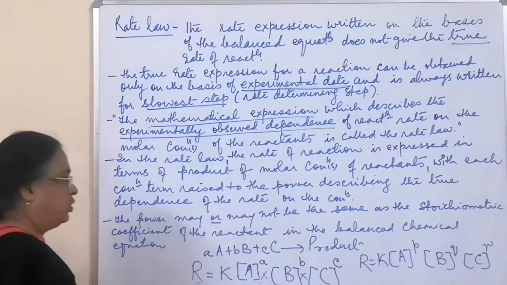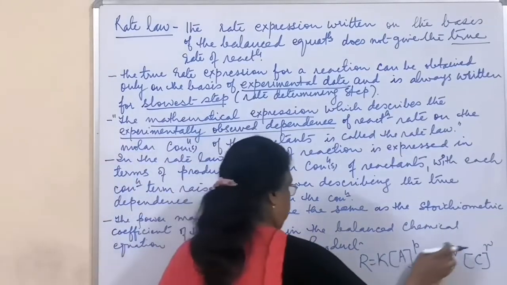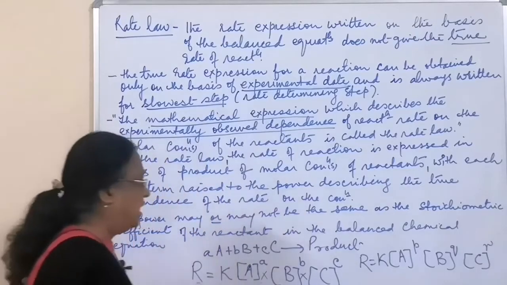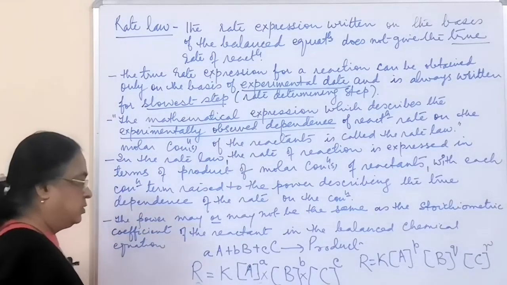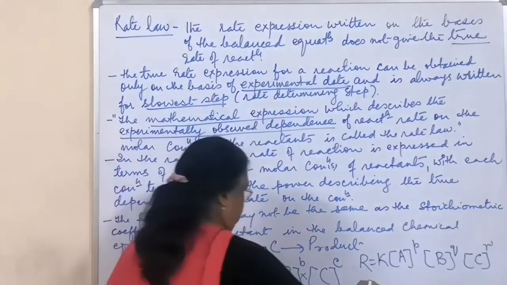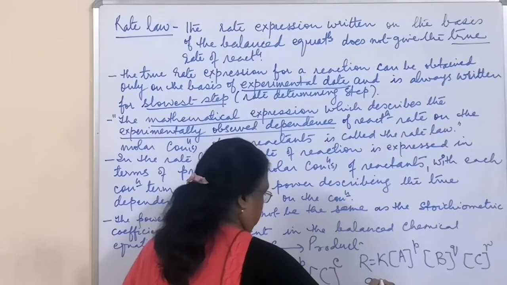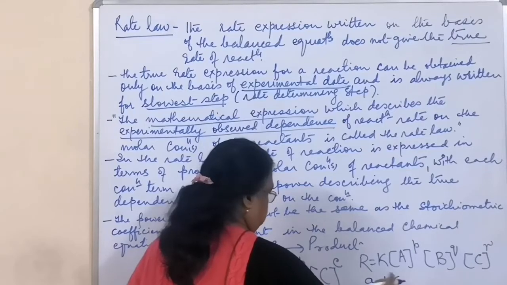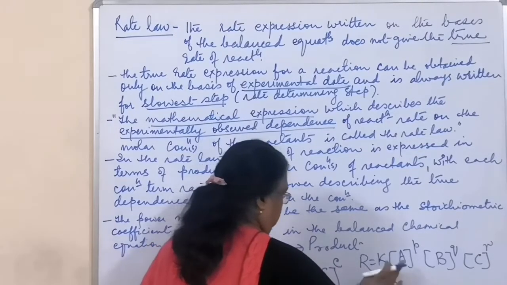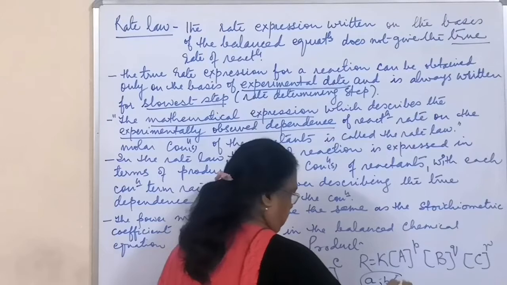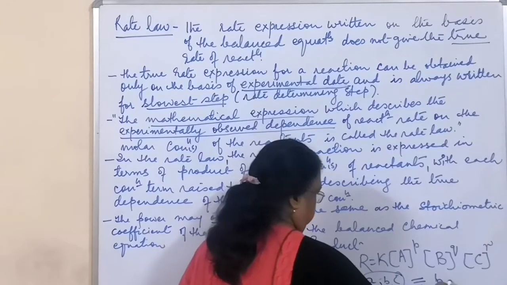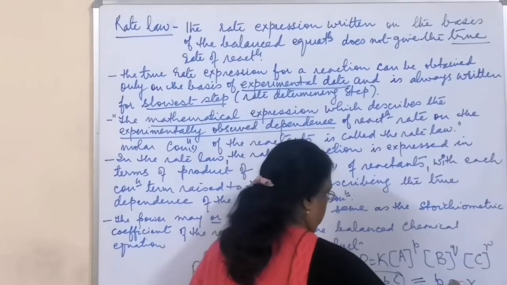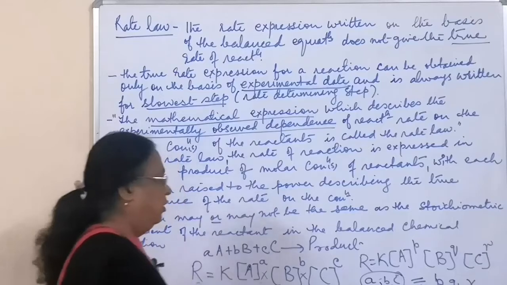So these p, q, r, which are the powers, are obtained experimentally. They may or may not be equal to the stoichiometric coefficients a, b and c.